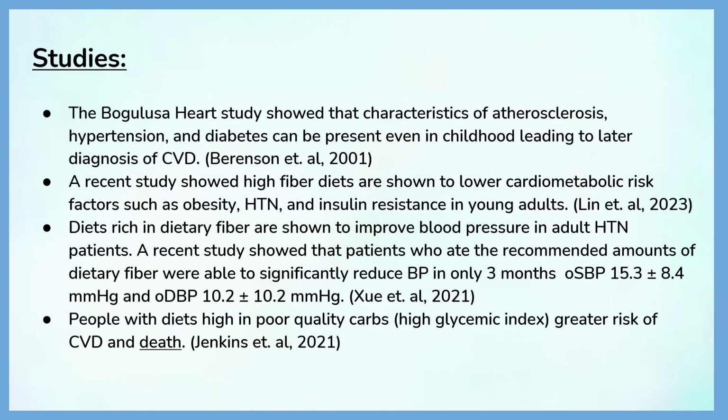There have been many studies about cardiovascular disease and studies about diabetes. The Bogalusa Heart Study showed characteristics of atherosclerosis, hypertension, and diabetes can be present even in childhood, leading to later diagnosis of cardiovascular disease. A recent study showed high-fiber diets are shown to lower cardiometabolic risk factors such as obesity, hypertension, and insulin resistance in young adults.